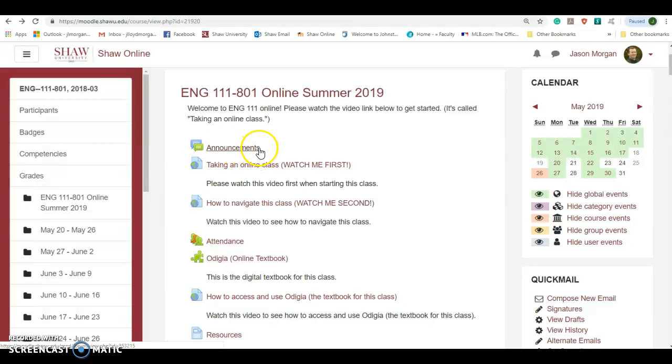So if, let's say, someone has a question about an assignment, and I think that would be good for everyone to know, I will post that to the announcements. So if you have questions, first check the announcements, and again, a copy of that will go to your email. That doesn't do you any good if you're not checking your Shaw email. Again, you cannot email me using a Gmail or any other kind of email account, because I am not allowed to respond to those with information that is considered classified or private. I have to do that just through the Shaw email. If I beat that to death, I think so.